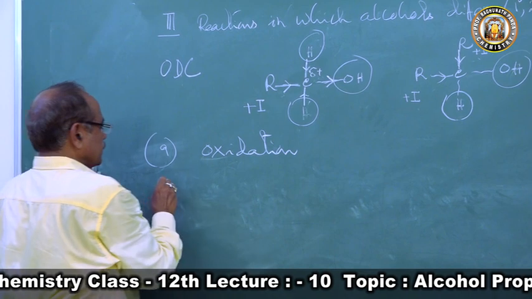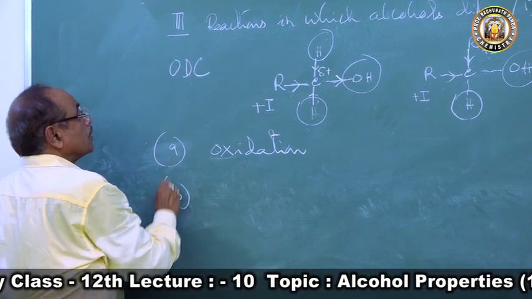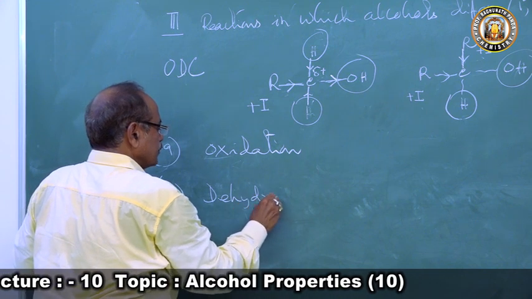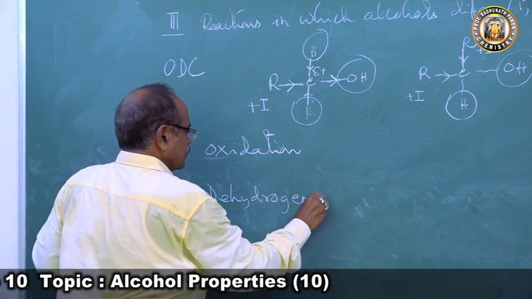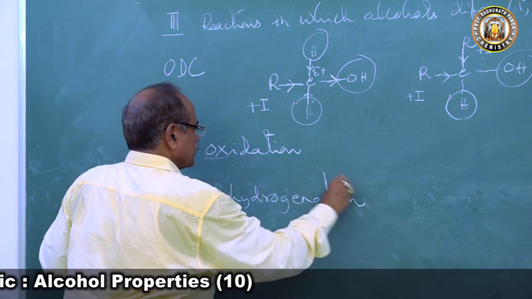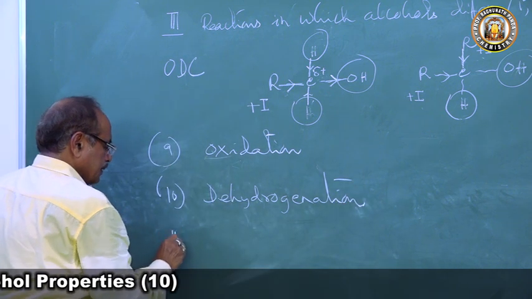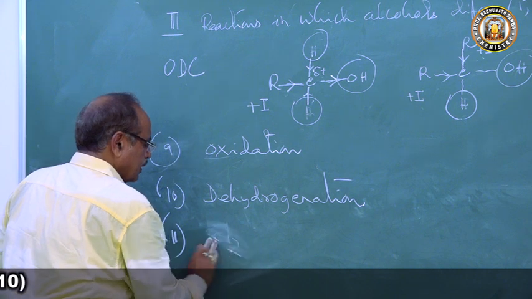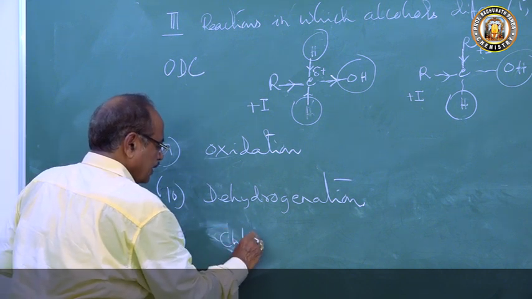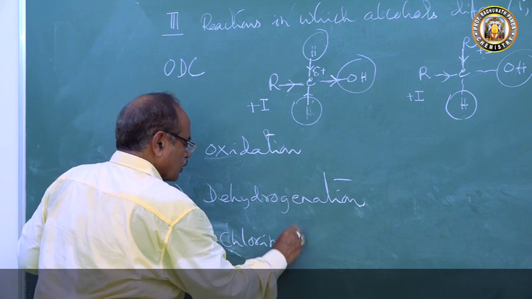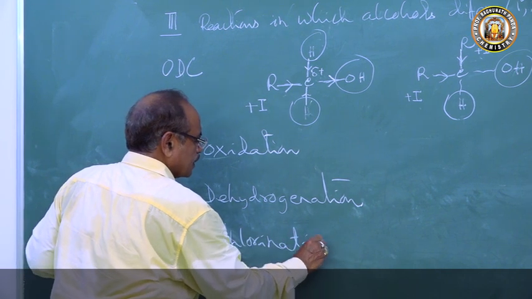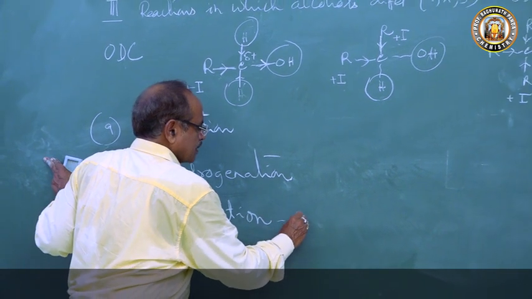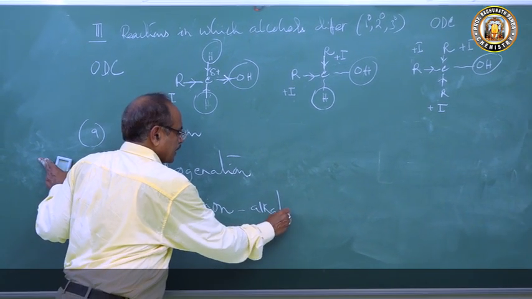And D, dehydrogenation. And C, reaction with chlorine, which we can call chlorination, also chlorination in presence of alkali. In presence of alkali, this reaction can take place.